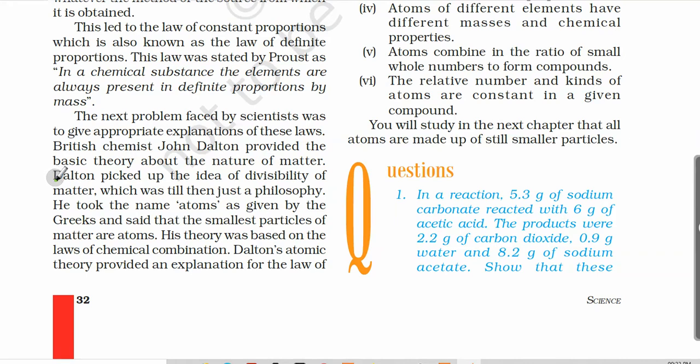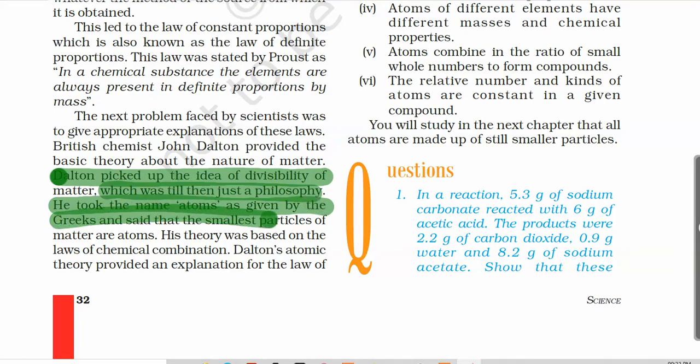Here Dalton picked up the idea of the divisibility of matter, which was till then just a philosophy, and gave the name atom to the smallest indivisible particle into which matter can be broken.